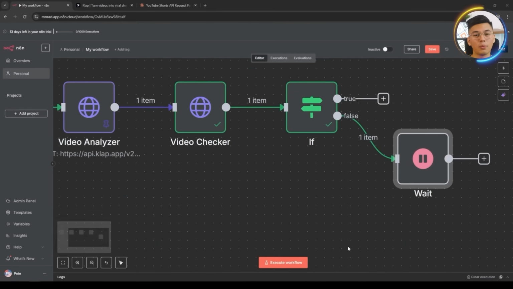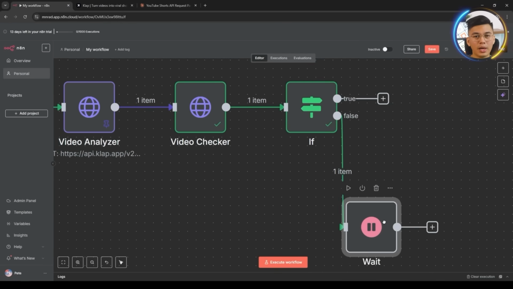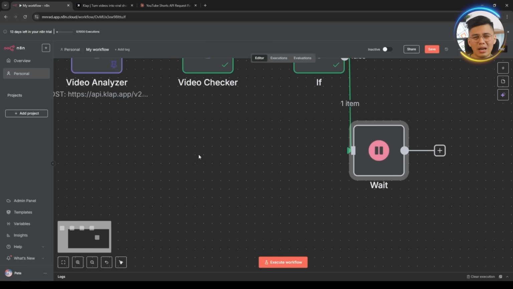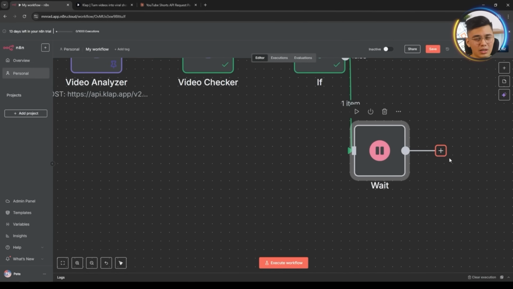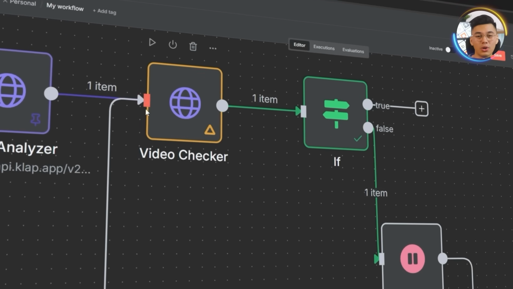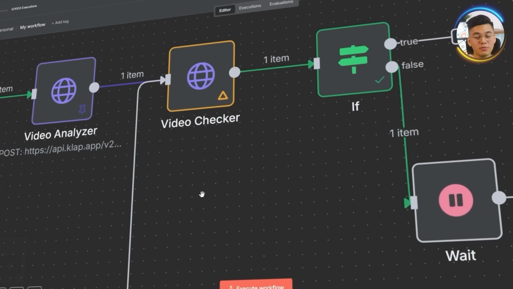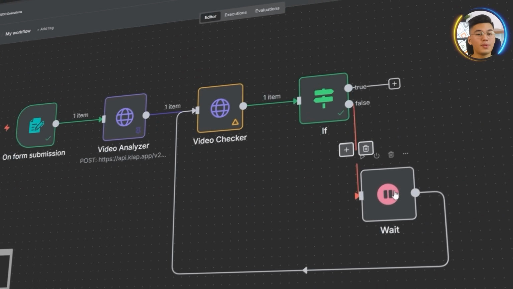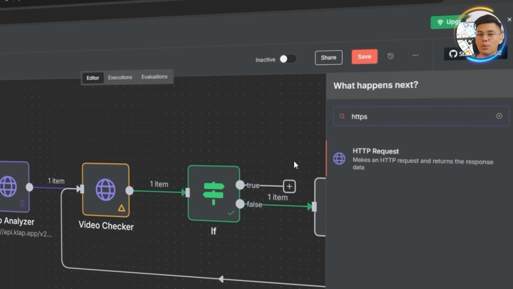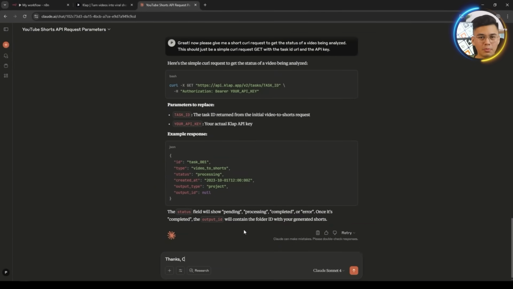This lets the workflow pause briefly before looping back to the Video Checker node again, basically giving Clap more time to finish the job without clogging the system. Next, connect the output of the wait node back to the Video Checker so that after the pause, it loops back to check if the video is finished processing. We will now move to the True branch. Here, we will search for a new HTTP request node to fetch the actual output clips.